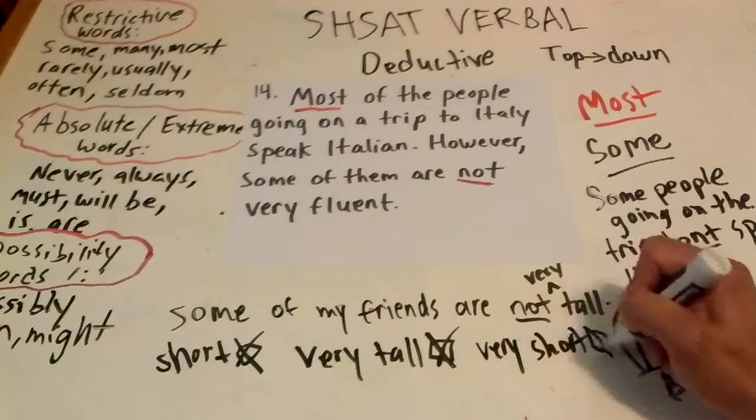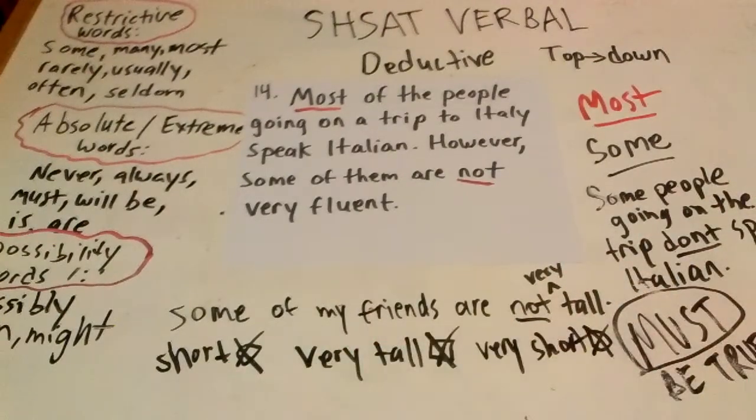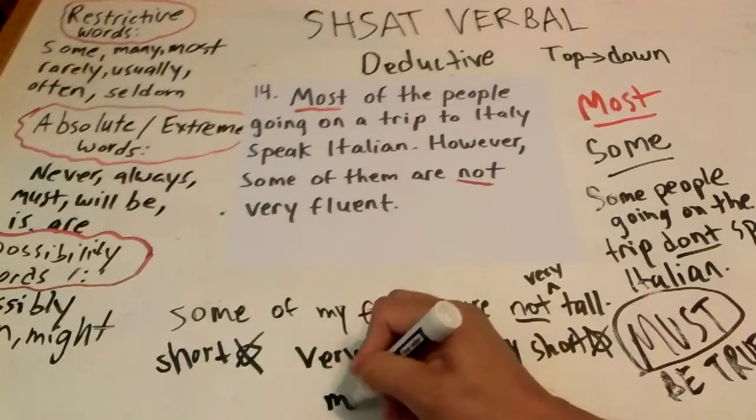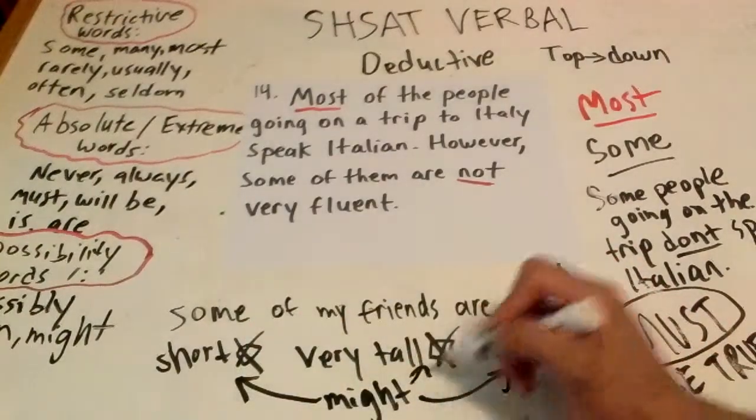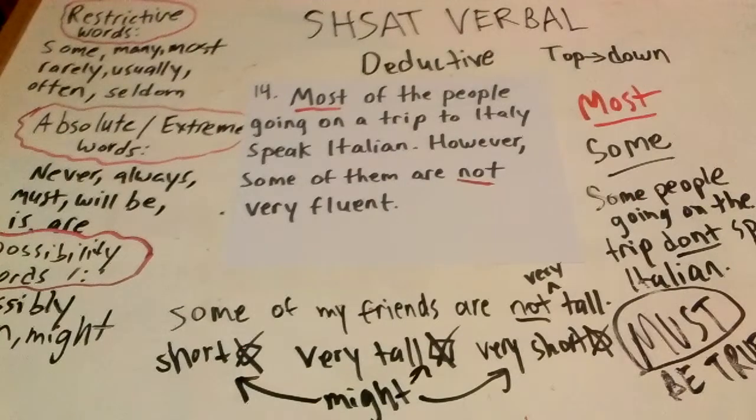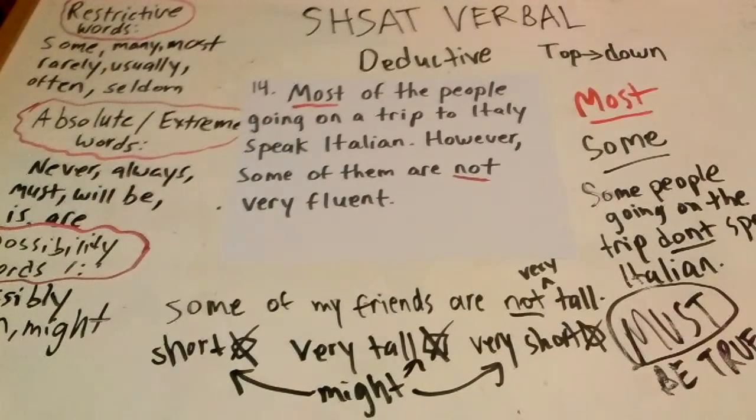No. You can't assume any of these things to be true, because some of my friends might be short. You can assume that. If I tell you some of my friends are not very tall, you can conclude that some of my friends might be short, that some of my friends might be very tall, and that some of my friends might be very short. You can conclude all these things as long as what you put beneath them is might. But you will realize when you do the SHSAT that they almost never include might. That the sentences end the way that one does, which is with the word watch.